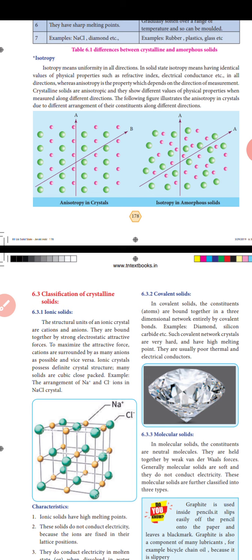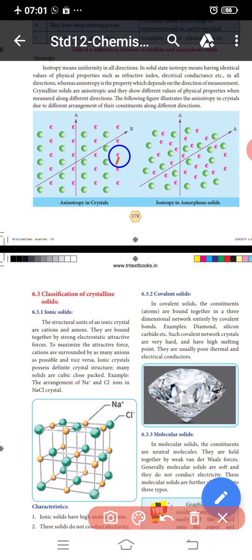Isotropic means uniform in all directions. In the solid state, isotropy means having identical values of physical properties such as refractive index, electrical conductance, etc. in all directions, whereas anisotropy is a property which depends on the direction of measurement.